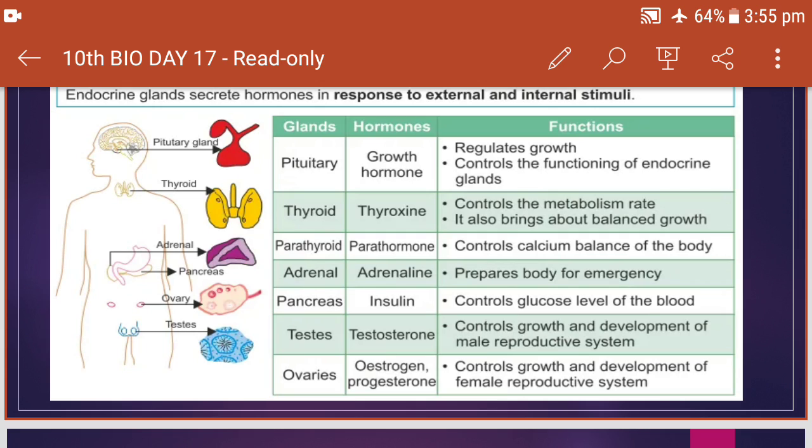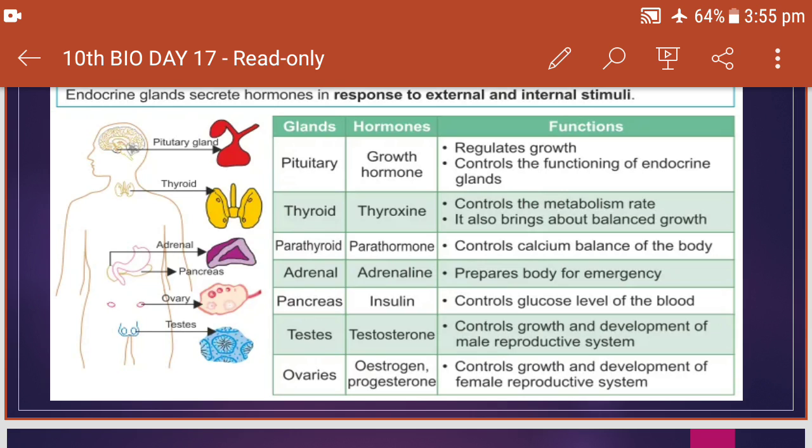It is responsible for the development of secondary sexual characters. And ovaries are in female. They are again reproductive organs. They produce the hormones estrogen and progesterone, which control growth and development of the female reproductive system.